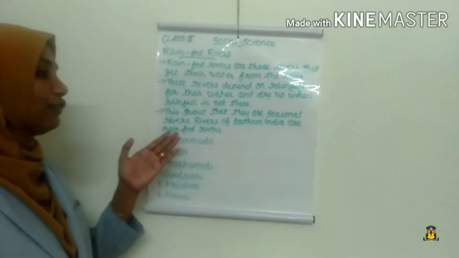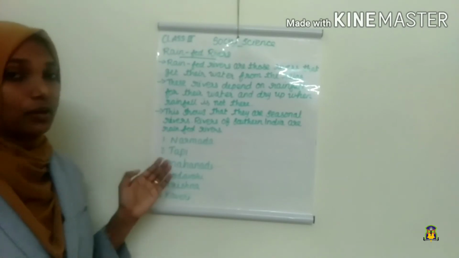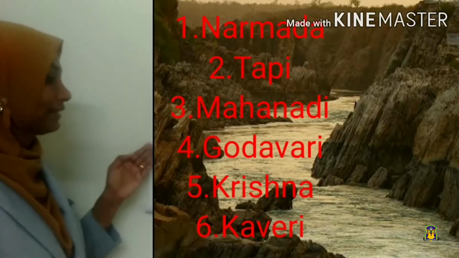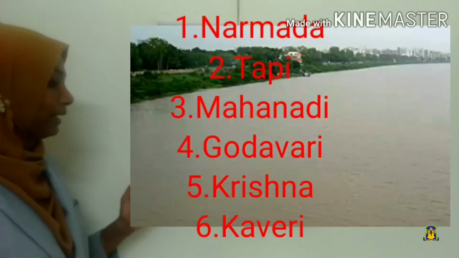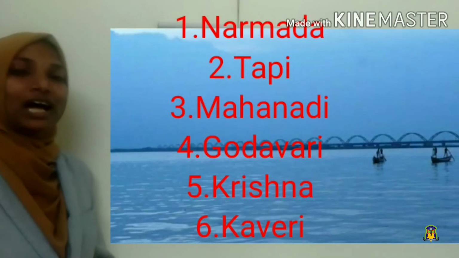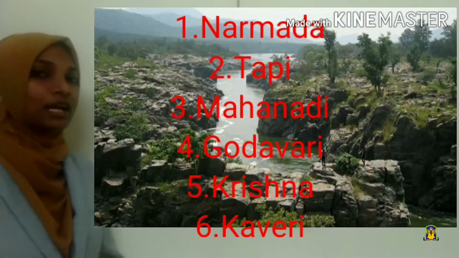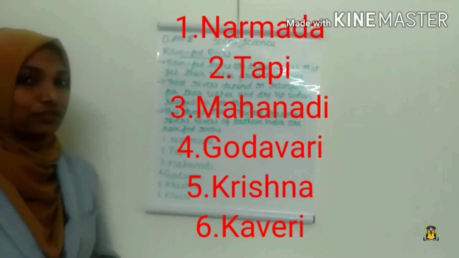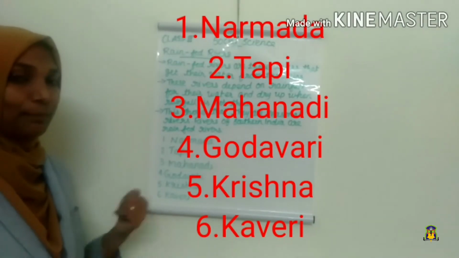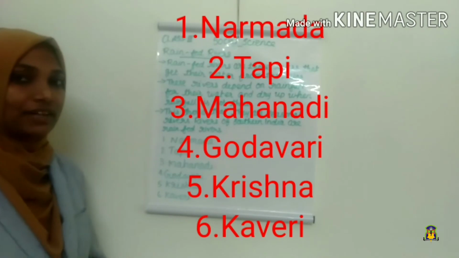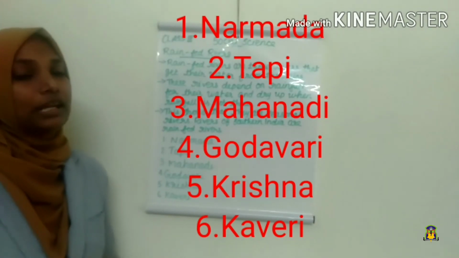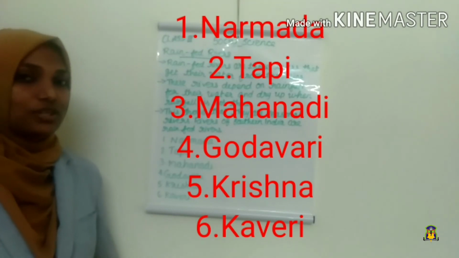Okay. And all of you look here. What are the important rain-fed rivers? The first ones are Narmada, Tapi, Mahanadi, Godavari, Krishna, and Kaveri. These are the rain-fed rivers of India.